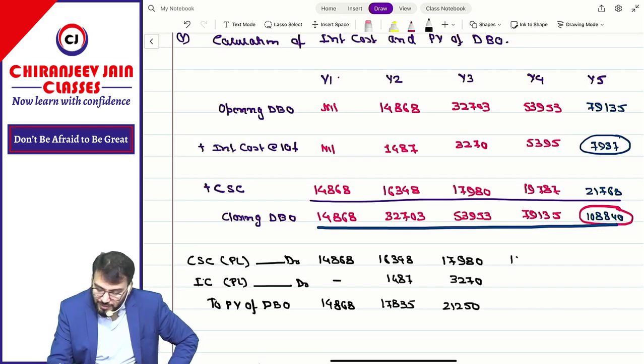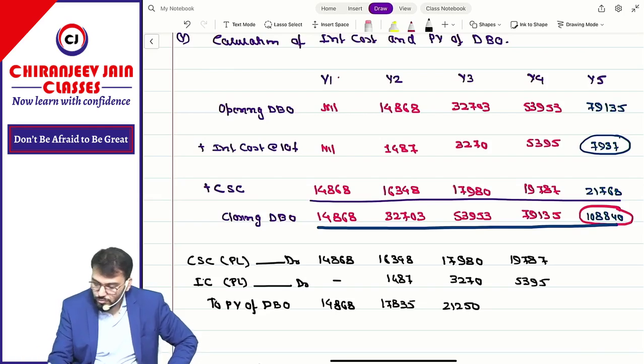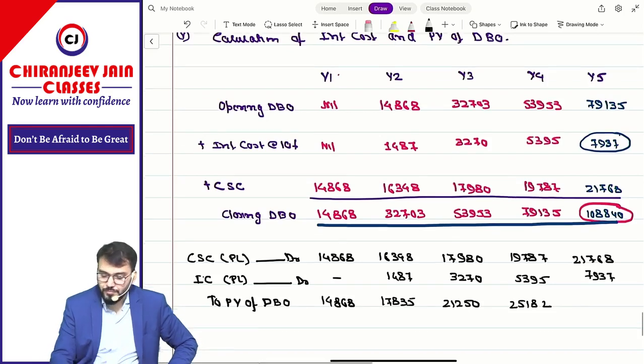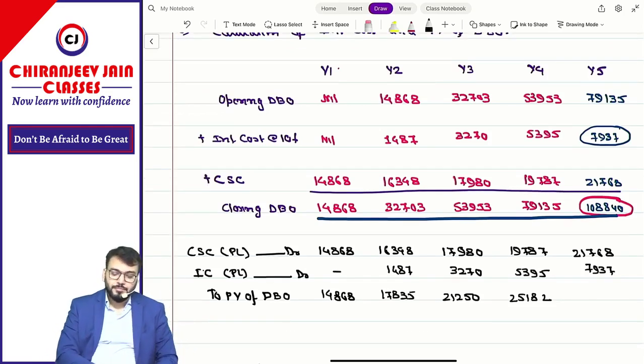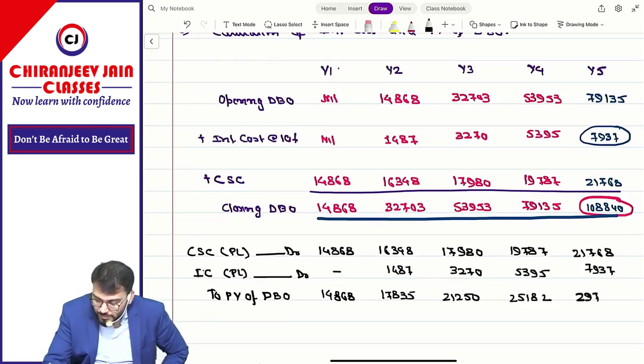Then this year it is 19,787 and 5,395, that is 25,182. Last year it is 21,768 and 7,937, which is equal to 29,705.